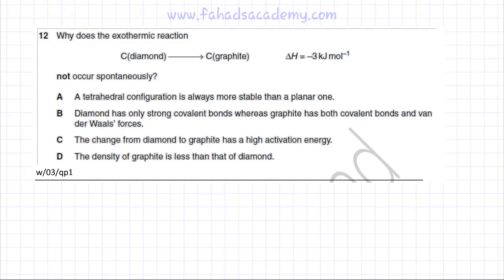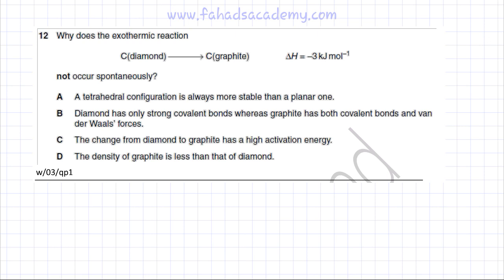The following chemical energetics question is related to activation energy. The question states: why does the exothermic reaction, the reaction in which carbon in the form of diamond is getting converted into carbon in the form of graphite, not occur spontaneously, even though it's exothermic? Overall, it doesn't need energy.